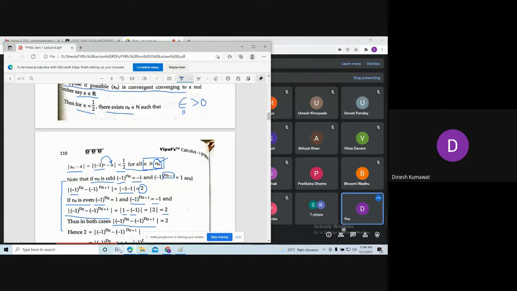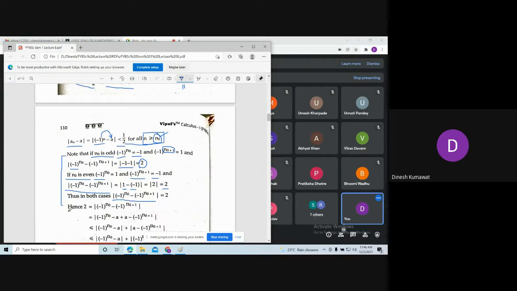Okay. Now here is the trick we are playing with. What we are saying, 2 is exactly equal to this modulus. Now here is the trick. You just add and subtract a inside this modulus. After adding and subtracting, you take these two terms in one bracket and the next two terms in another bracket.